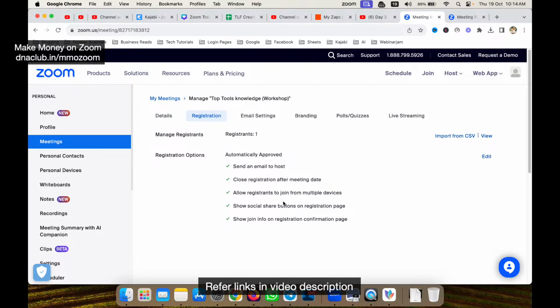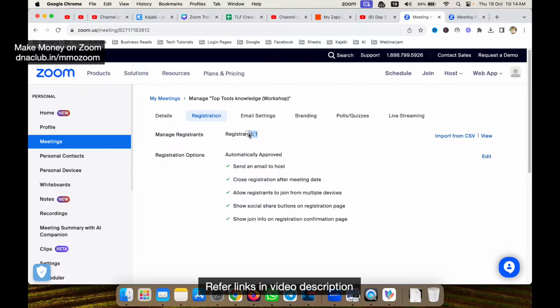So even in Zoom, you can create your own registration page, or you can call it an opt-in page. In the opt-in page, you can enable registration, and the opt-in page will be there. Once people register, they will automatically get an email. They get an email, and you as a host will also get an email that somebody has opted in for your webinar or your meeting, correct?